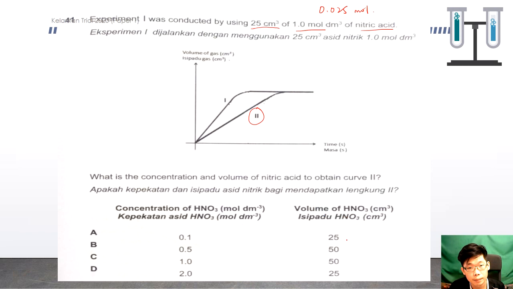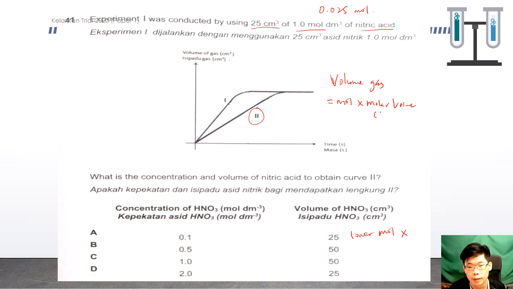Volume the same, but you will get a lower number of moles. So lower moles should not be the answer, because if lower moles, the volume of the gas collected will be lower, because for the volume of the gas, we use the moles times the molar volume.